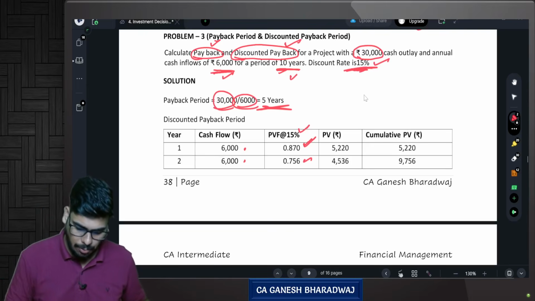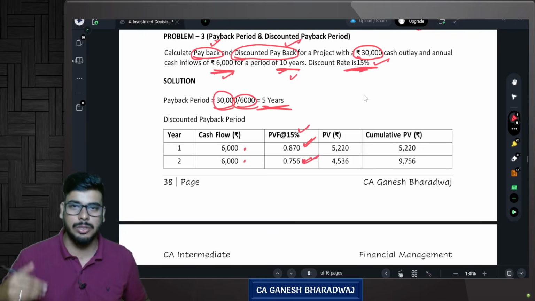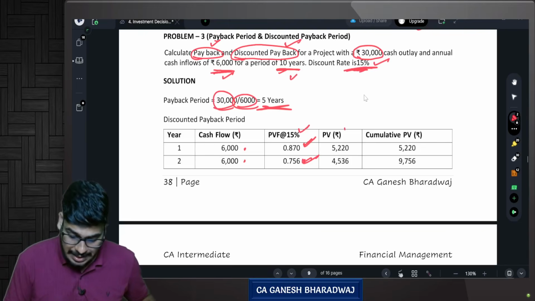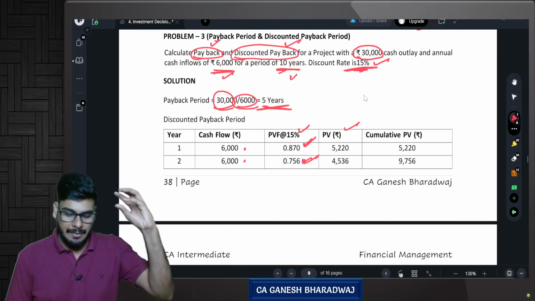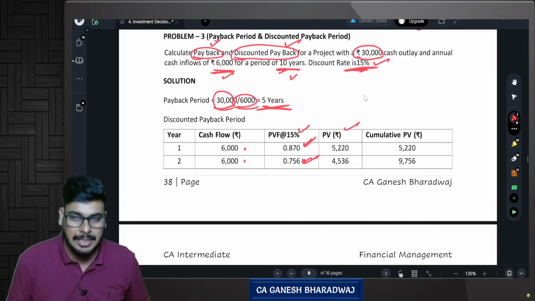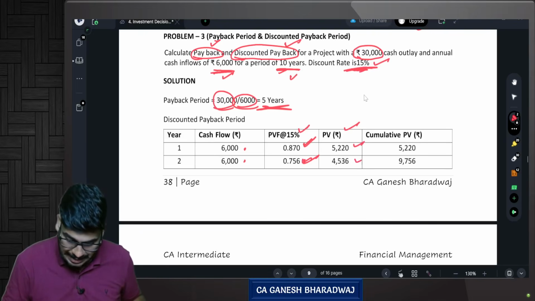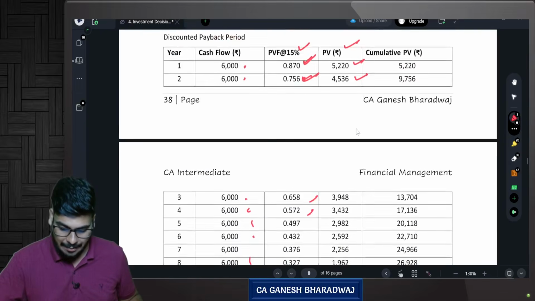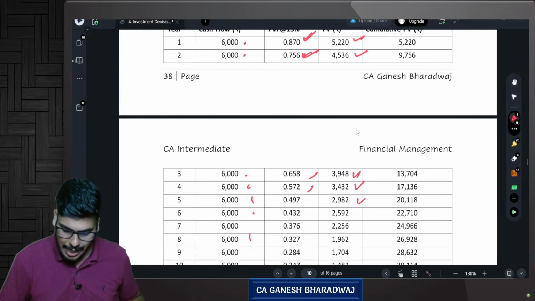Once again, click the is equal to second figure. Once again, is equal to third figure, and so on. Right? So what is the present value of cash flow? The relevant cash flow into the present value interest factor. So the present value of cash flows for the relevant year, so you have arrived at it. Are you clear with this?